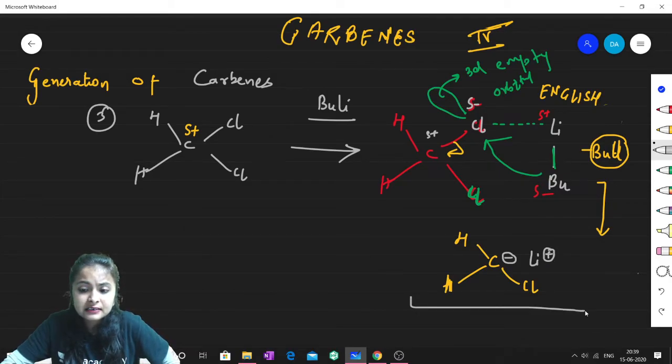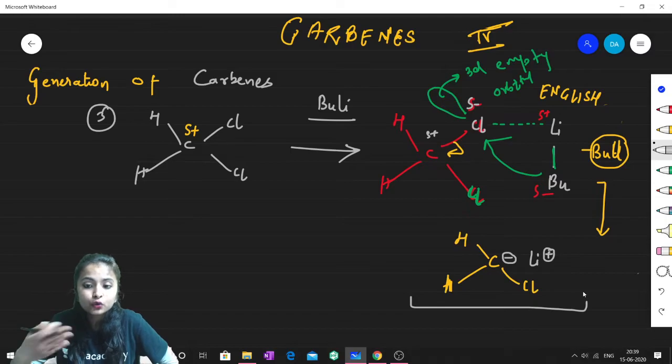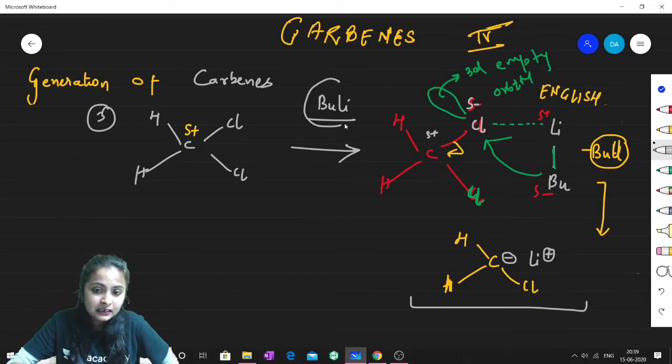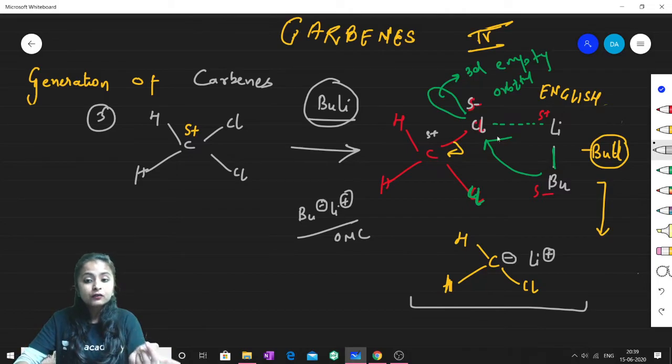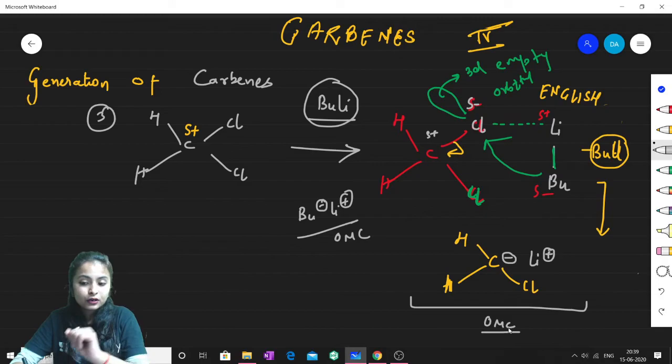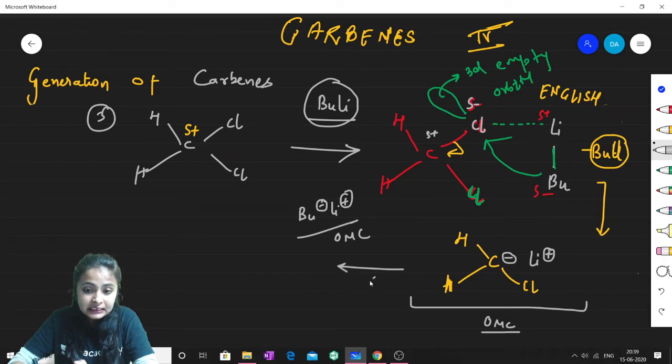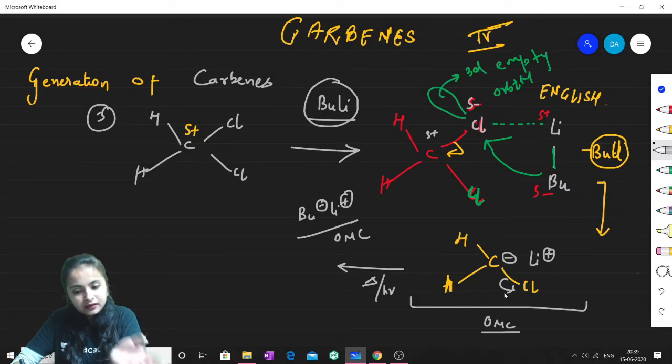So this is the formation of a new organometallic reagent. See, butyl lithium itself is an organometallic reagent. I can write it like this also, isn't it? So this is an organometallic reagent. Now, after formation of this, it is another organometallic reagent. And this organometallic reagent, furthermore, if heated or if provided with any sort of light, then this chloride will further get eliminated.